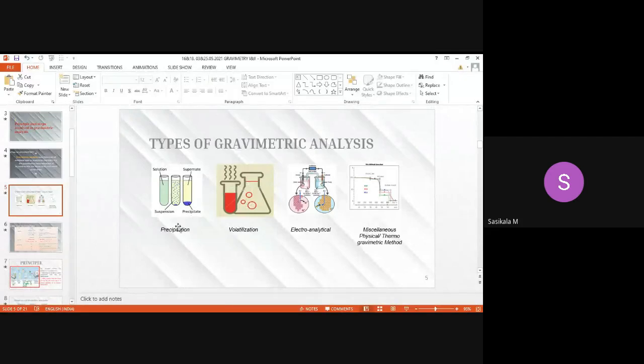Otherwise, you will be seeing only precipitation and volatilization methods in common for PA1. But advanced methods are also there. They are electroanalytical and thermogravimetric methods. Thermogravimetry will lie under physical method only. And these are some examples.